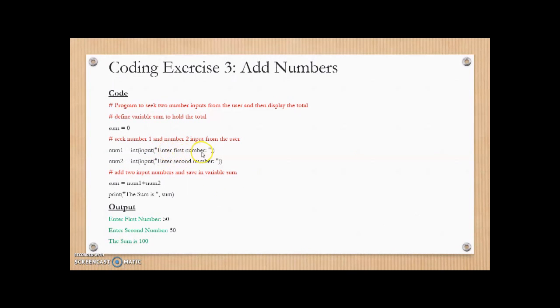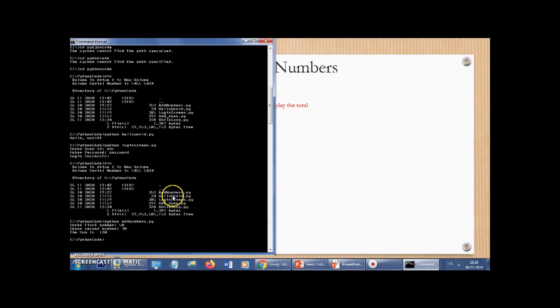It is prompting me for two numbers. It is saving these two numbers into variables. I've entered 50 and 70, and then it's saying sum is equal to num1, which was 50, plus num2, which is 70. So print the sum is, in brackets, and then the value. You see, the sum is 120. So it worked as expected.